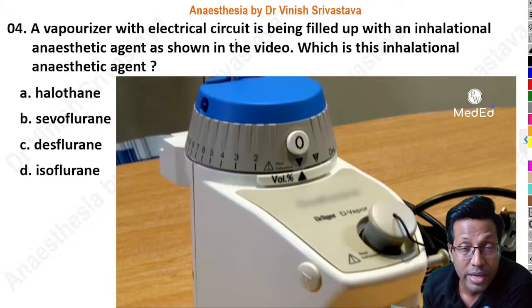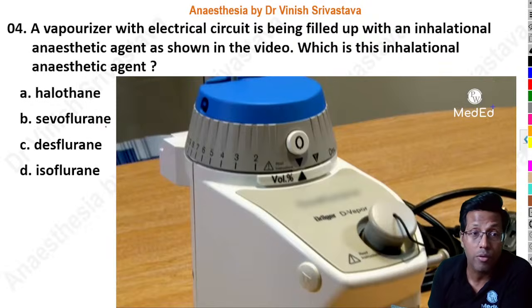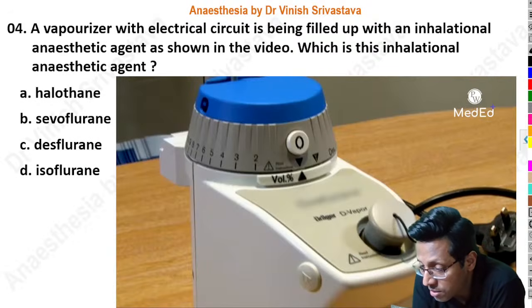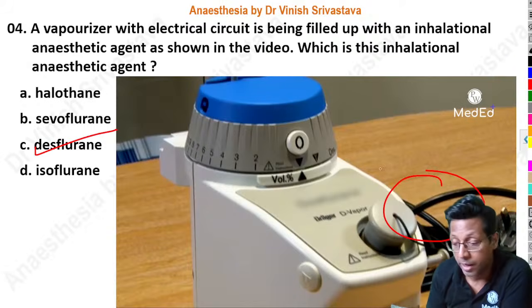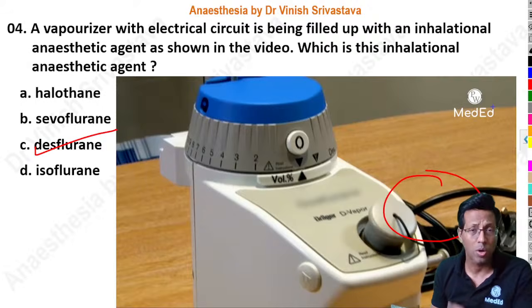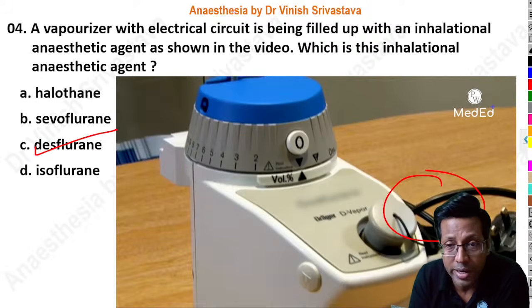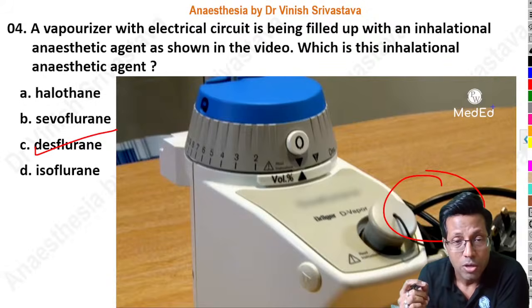A vaporizer with electrical circuit is being filled up with an inhalational anesthetic agent as shown in the video. Which is this inhalational anesthetic agent? Halothane, sevoflurane, desflurane, isoflurane. So Dr. Anuj Kumar Chaudhary says Tech 6, and Dr. Gaurav says desflurane, Dr. Sneha Das says desflurane. Absolutely correct. The answer is desflurane because it has this electrical supply. This is one question, a PYQ. It has been asked many times in the exam, and through a video we've asked the same question over here. So the same PYQ, but now in a video format. That's the whole point about it. So this is desflurane.